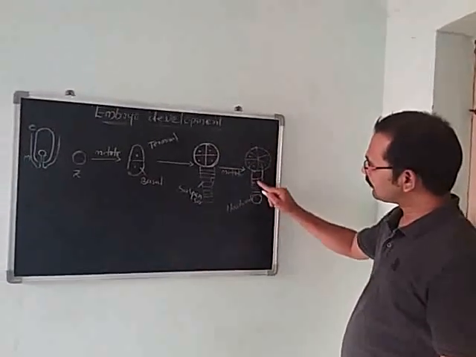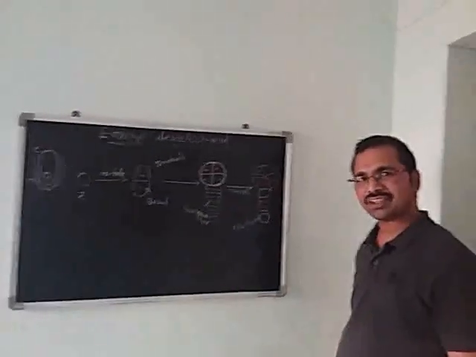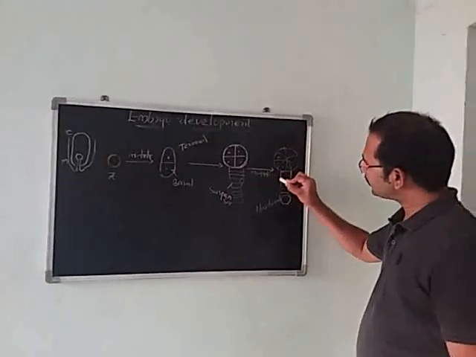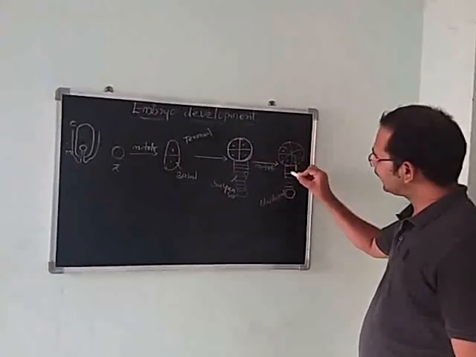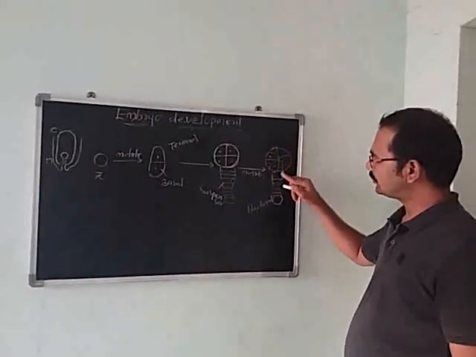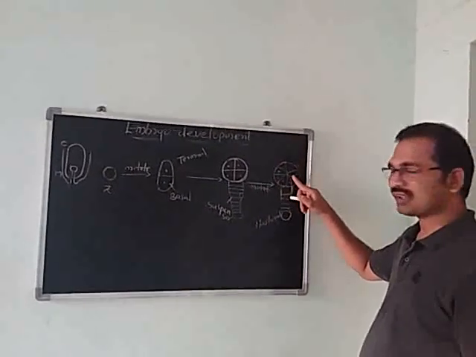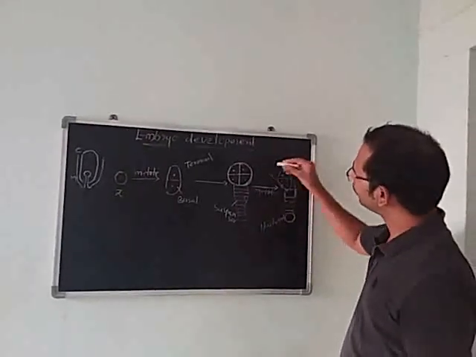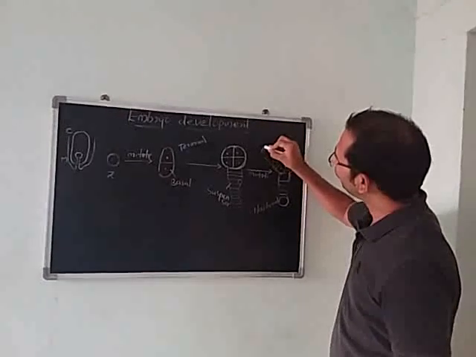The first cell of the suspensor is the haustorial cell, and the last cell of the suspensor is attached to the pro-embryo towards the embryonal cell. This we call the hypophysis.